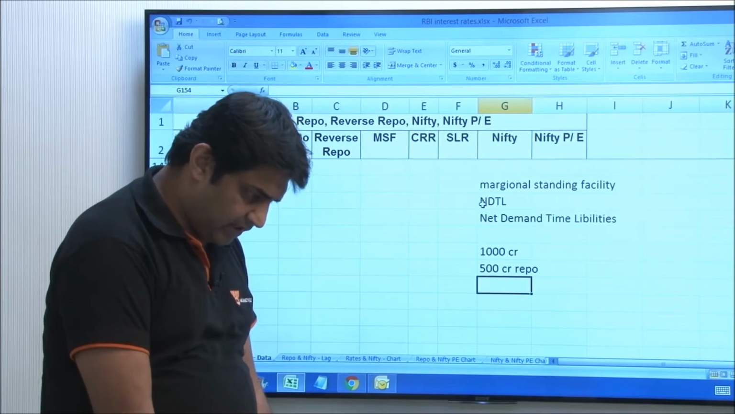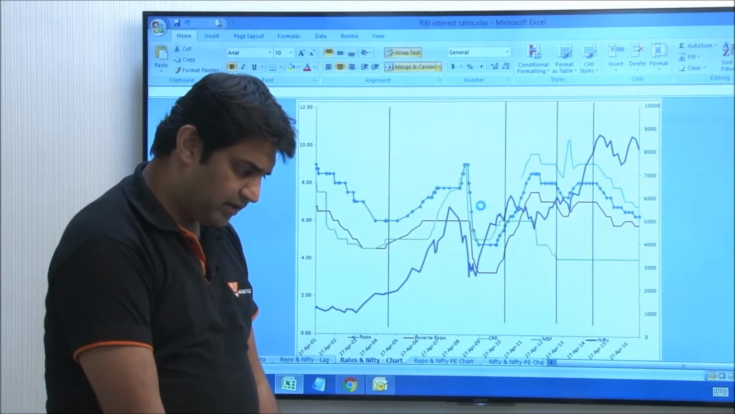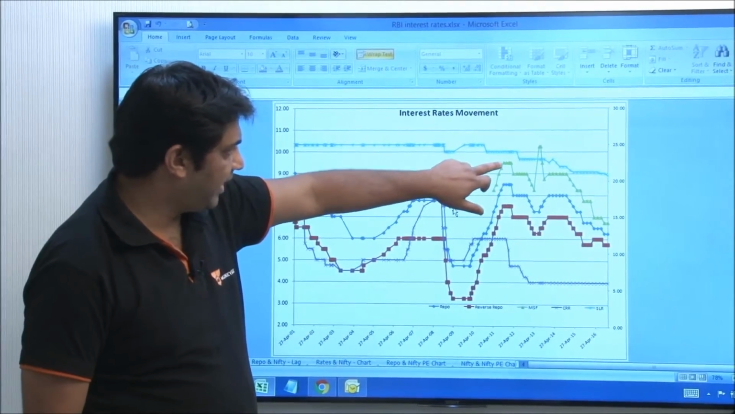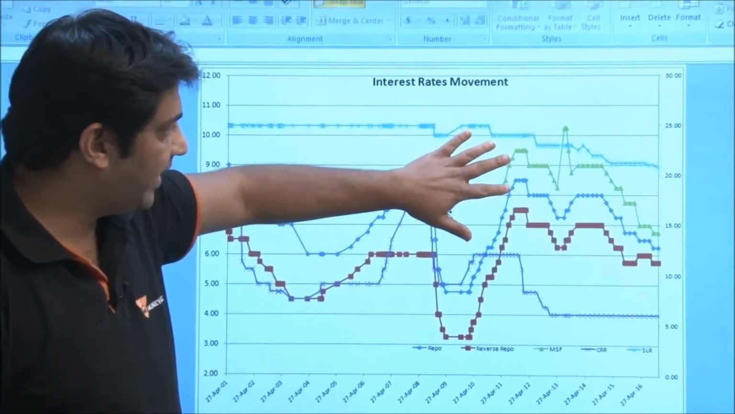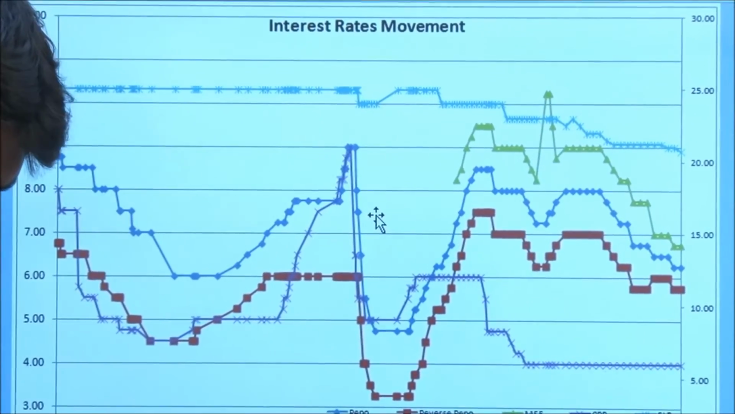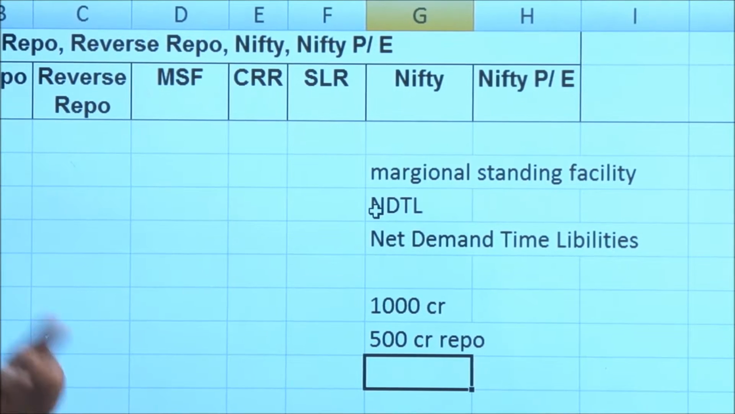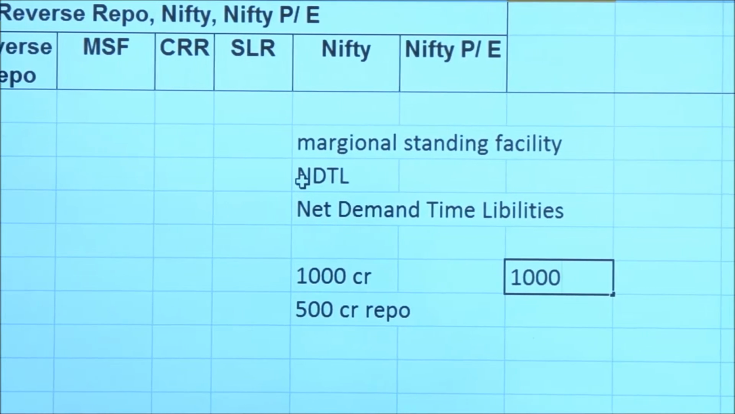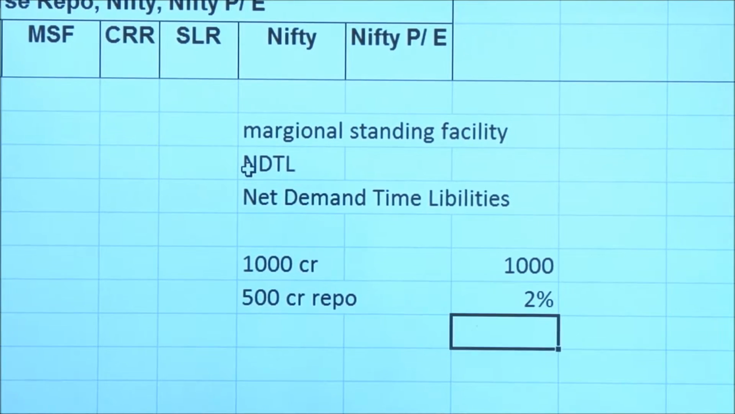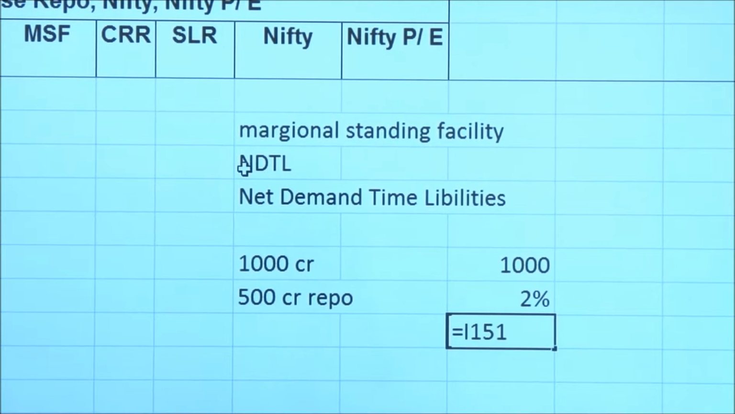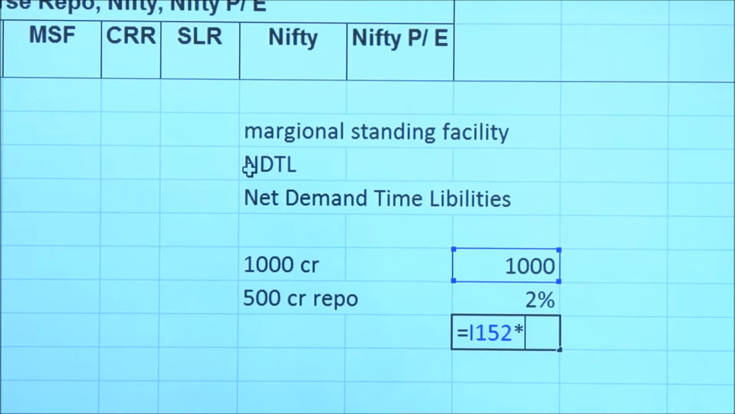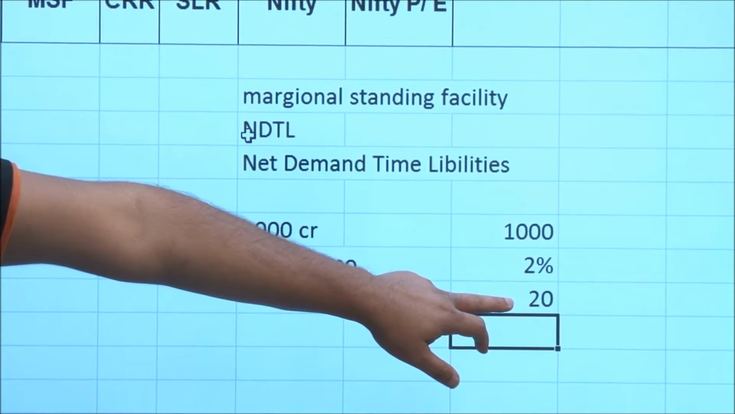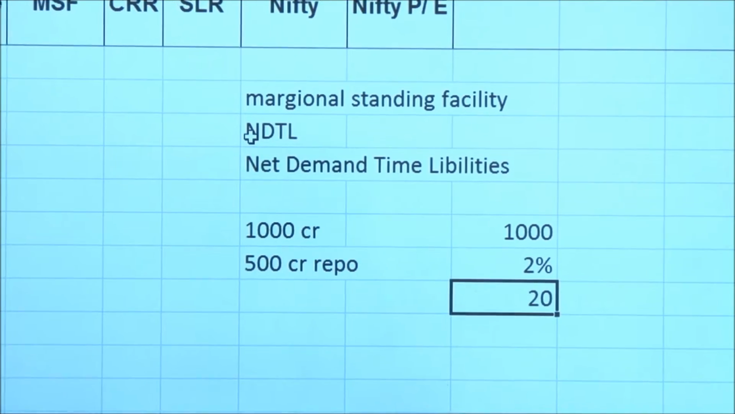So earlier, when MSF was introduced, RBI had said that only up to 2% of your NDTL would we allow under repo. So if you are, let's say, 1000 crores, then 2% of 1000 crores will be 20 crores. So to the extent of this 20 crores, you can get money at the rate of repo rate.